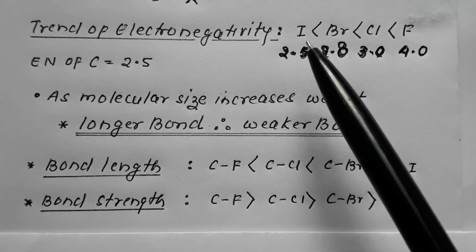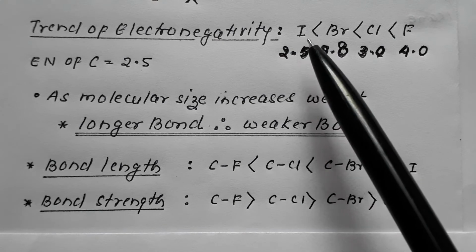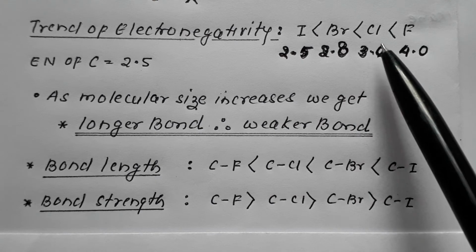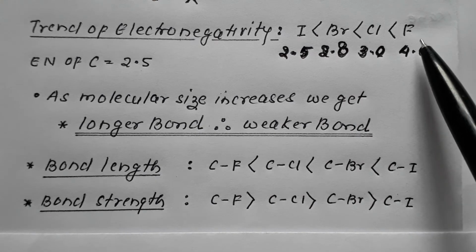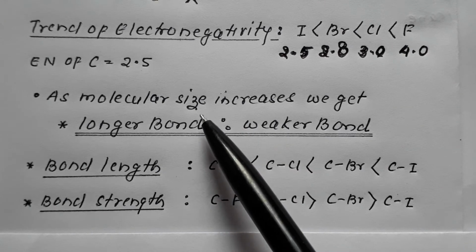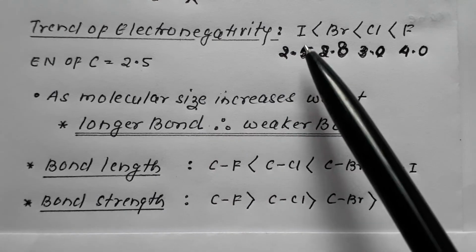Methyl is the same, but iodo has the largest size, bromo a smaller size, chloro smaller still, and fluoro the smallest. The molecular size of RF would be least, and that of RI would be highest.